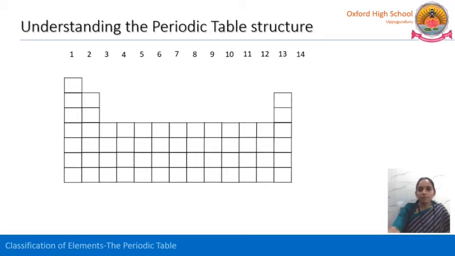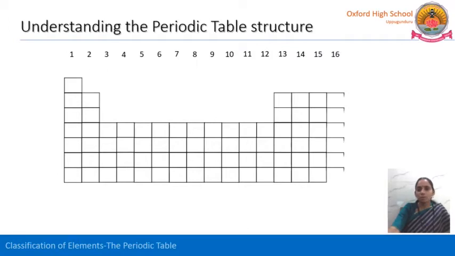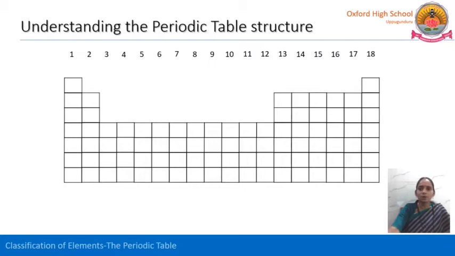The vertical column is called a group. Remember that definition.